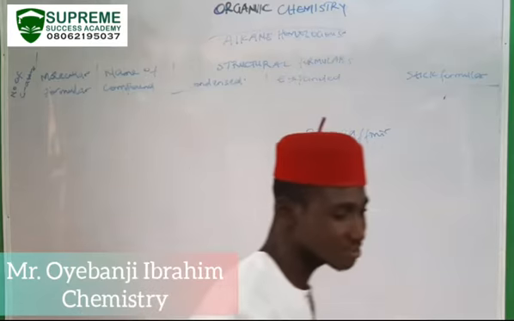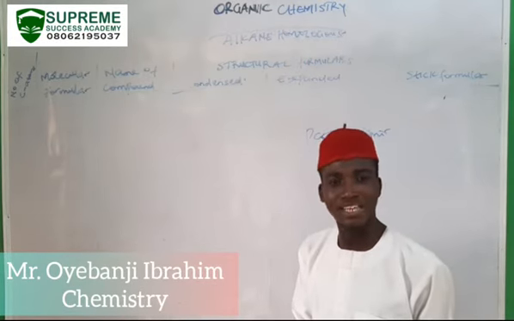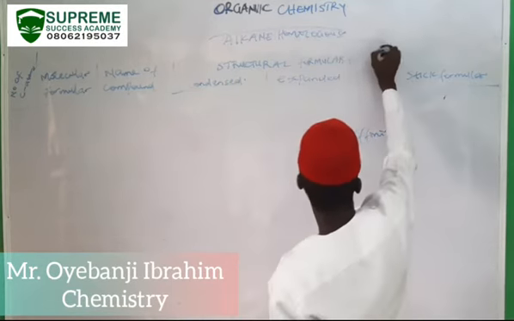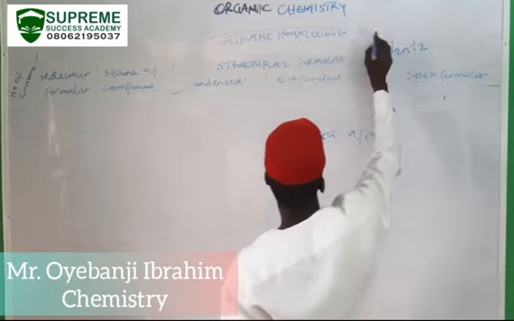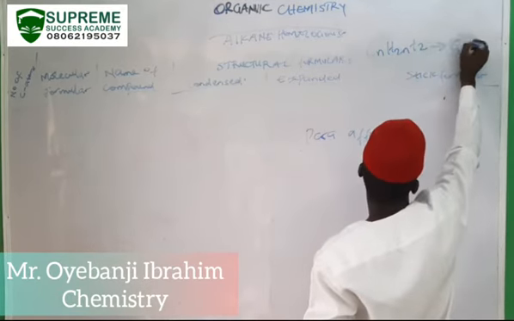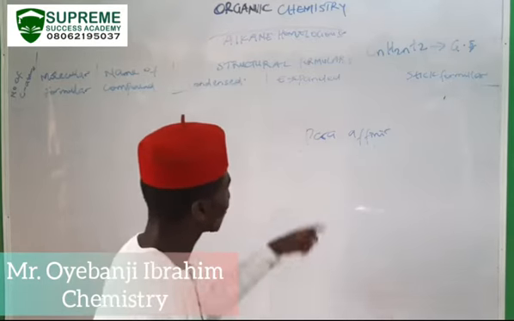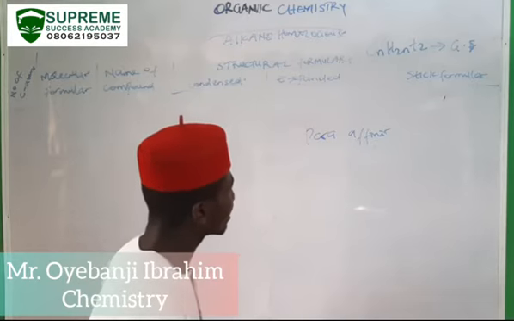Alkanes can better be described as a family of organic compounds that have a general formula of CnH2n+2. This is the general formula, GF. So the general formula of your alkane is CnH2n+2. Please take note of the way it is written.